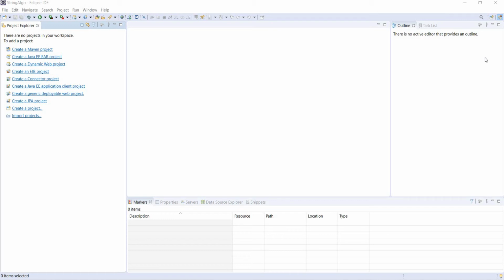We are going to take a string and convert that string into a string array, and we're going to split that string using some splitting techniques like space, dot, or whatever you want to use. And then we're going to check how many words are there in the string, how many words are repeated, and how many times.